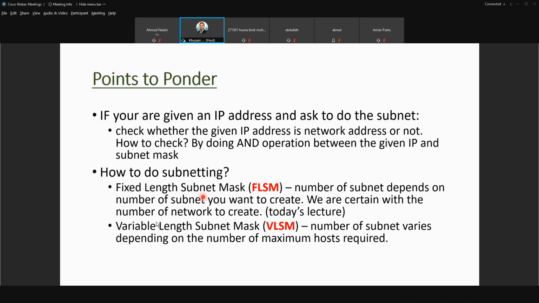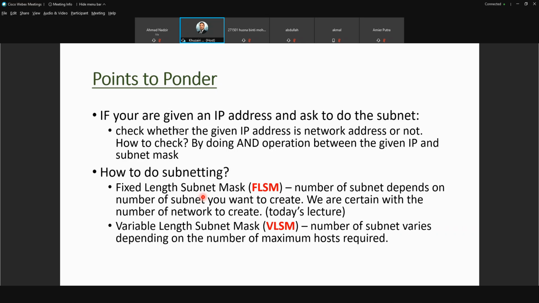And sometimes you create subnets because you want to differentiate between the devices. For example, the server will have its own subnet, the printer will have its own subnet, and end users will have a different subnet. But for FLSM, you know for sure how many subnets you want to create. For example, if you have 4 departments, you create 4 subnets. If you have 3 departments, you create 3 subnets. So that is FLSM.